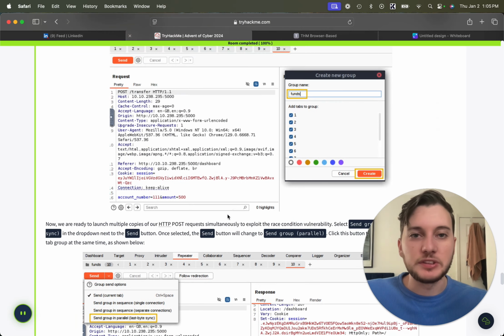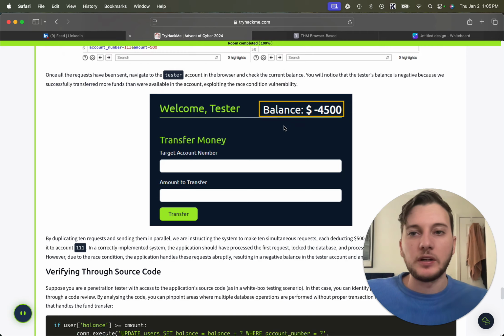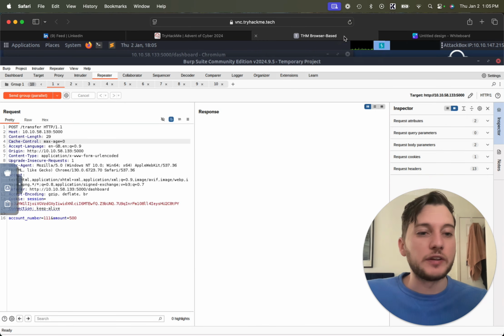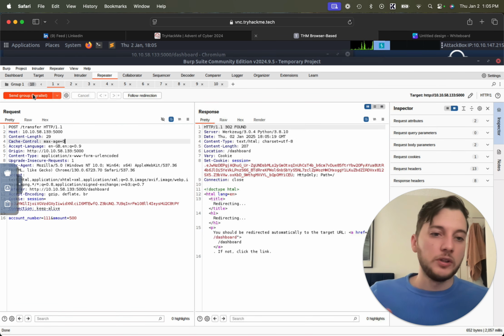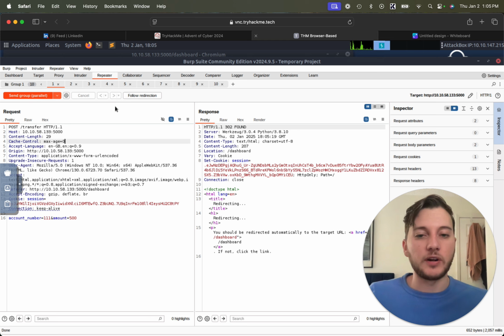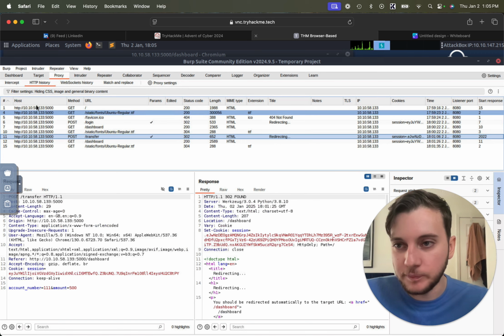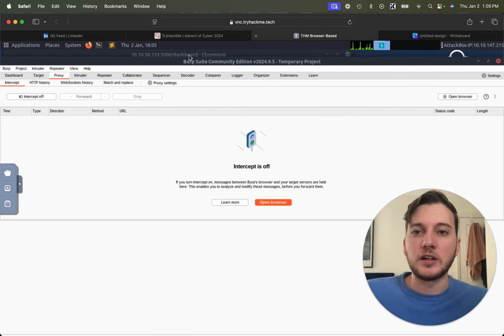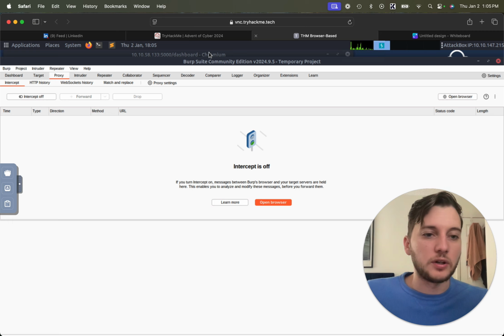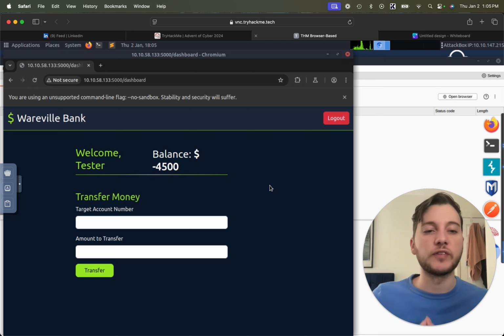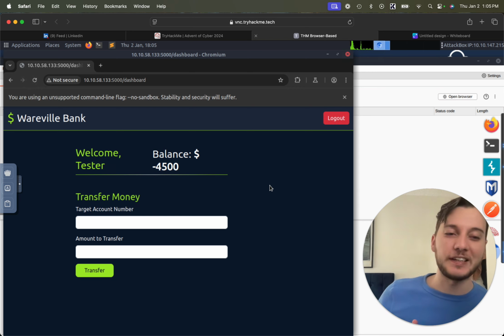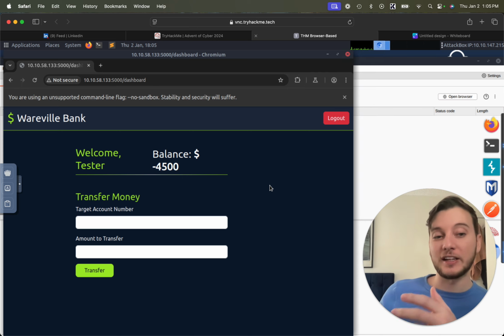So here they're creating the group. All right, so now we're going to verify the race condition works, right? So we're going to hit that, send in parallel. Boom. All right, so it worked. So we're going to come over here to proxy, intercept, turn that off, and we're going to go back to our account. So we'll go ahead and refresh the page, and you can see our balance is now negative 4,500. The reason for that is because we sent 10 requests sending $500 to account 111. We successfully exploited the race condition.